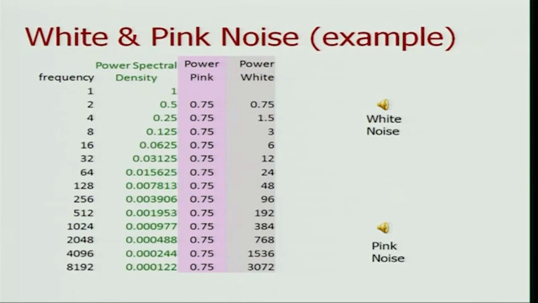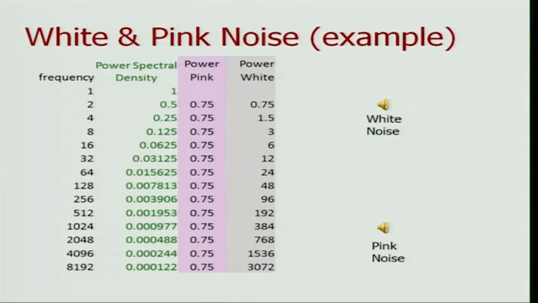So here's a table which talks about pink noise and white noise. The pink column corresponds to pink noise, and the white gray column corresponds to white noise. Now let's look at this table carefully.